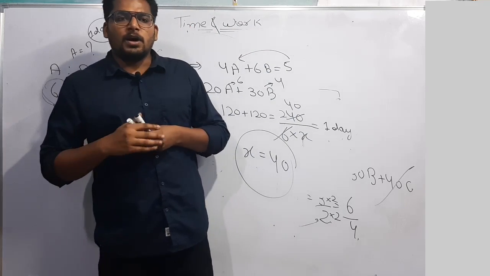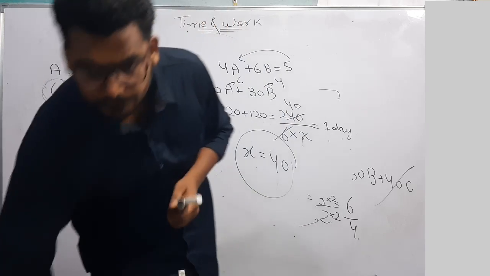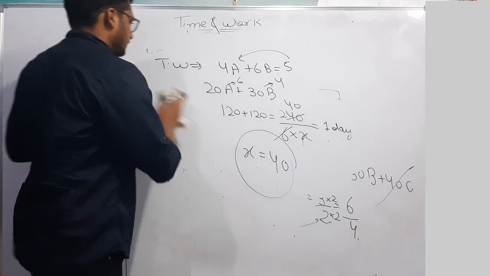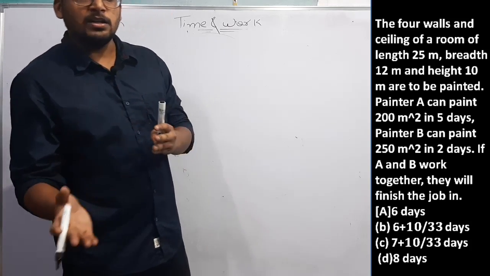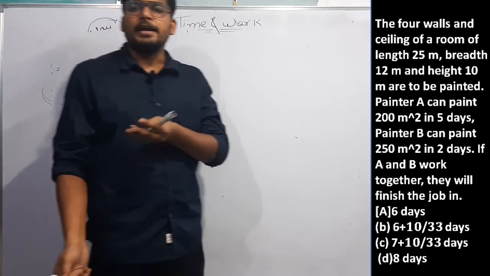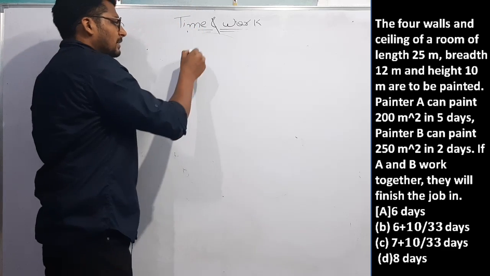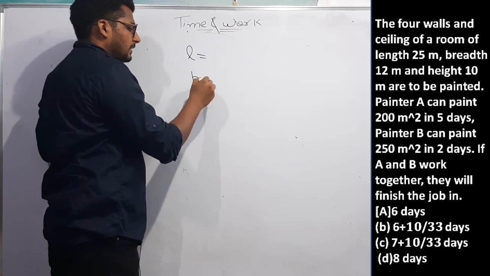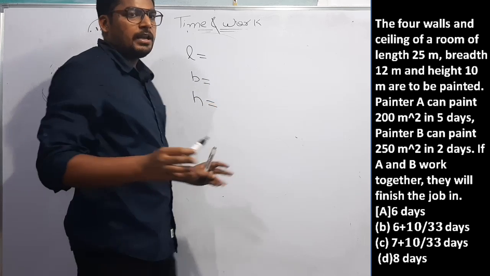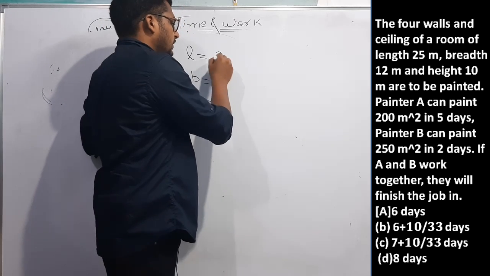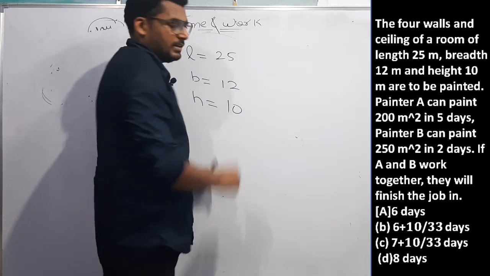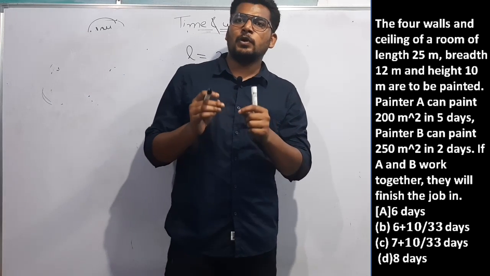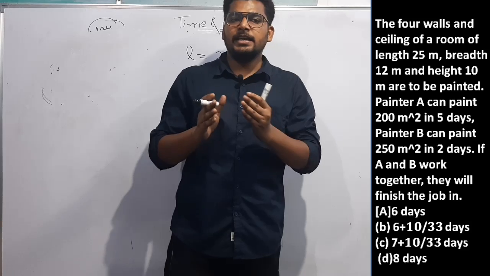So coming on to our next question. Moving on to next question. The 4 walls and a ceiling of a room are to be painted. What is the length, breadth and height of room? Length of room is given 25, breadth is given 12 and height is given 10. This room's 4 walls and ceiling are to be painted.